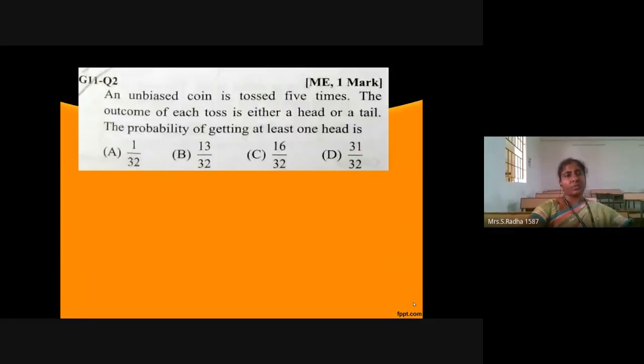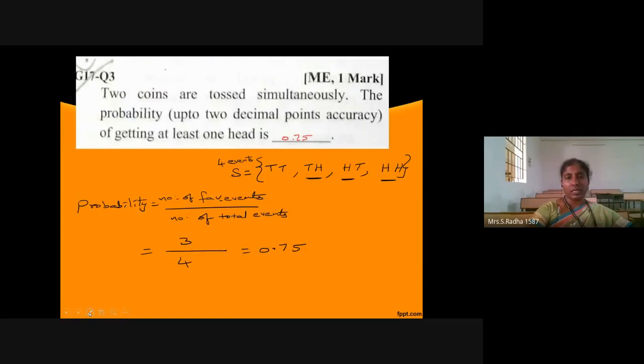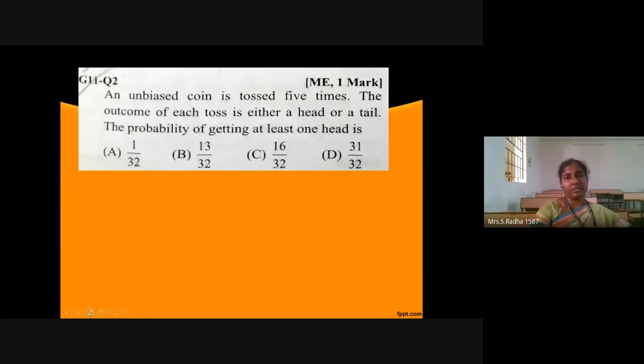I'm going to the next problem. An unbiased coin is tossed 5 times. The outcome of each toss is either a head or a tail. The probability of getting at least one head is? So what I will do: unbiased coin, a single coin is tossed, and it is tossed 5 times.